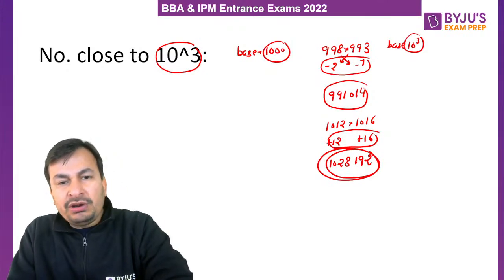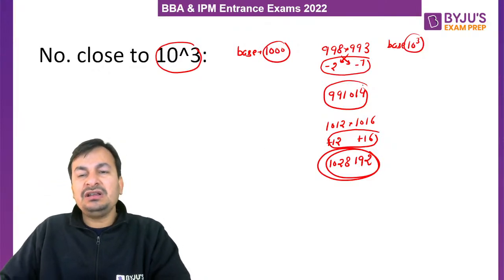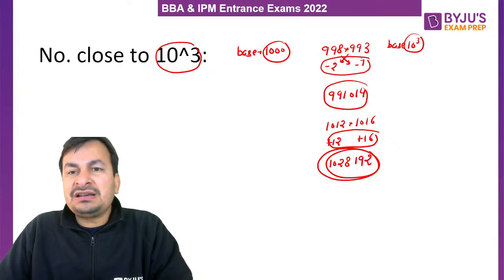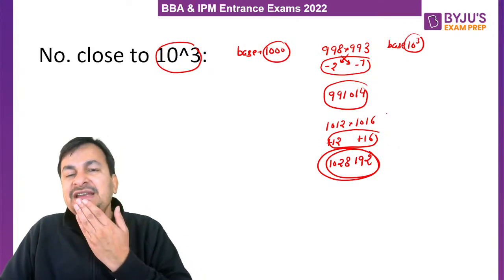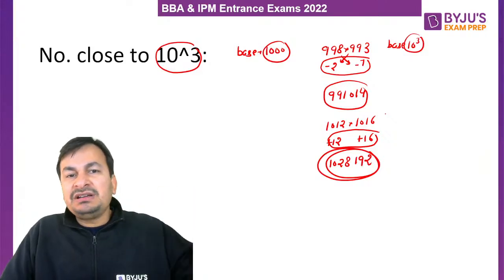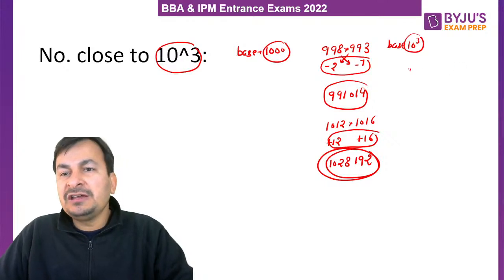Let me take one more example. In the case when both numbers are close to 10 raised to the power 3, that is 1000. So in this case both numbers are less than 1000. In this case both numbers are more than 1000. Let me take one more example when one number is less than 1000 while another number is more than 1000. Suppose we have to multiply 985 with 1008.